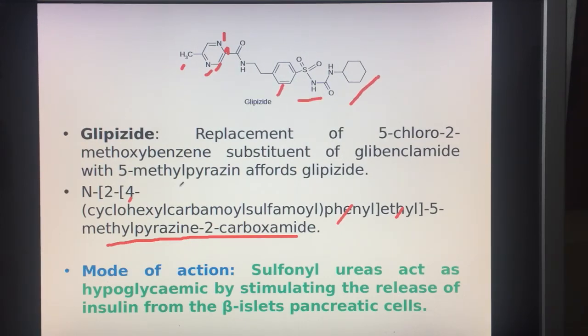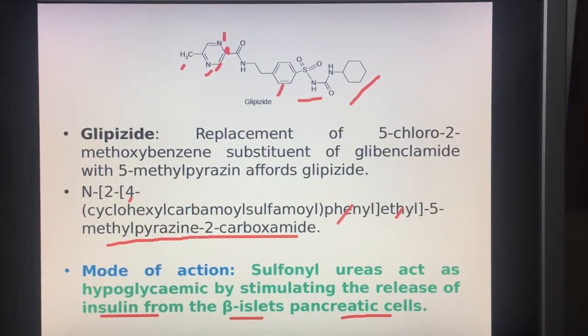The mode of action of sulfonylureas is that they act as oral hypoglycemic agents by stimulating the release of insulin from the beta islets of Langerhans in the pancreas. Now it is interesting that they stimulate the release of insulin, but they do not stimulate the synthesis of insulin.